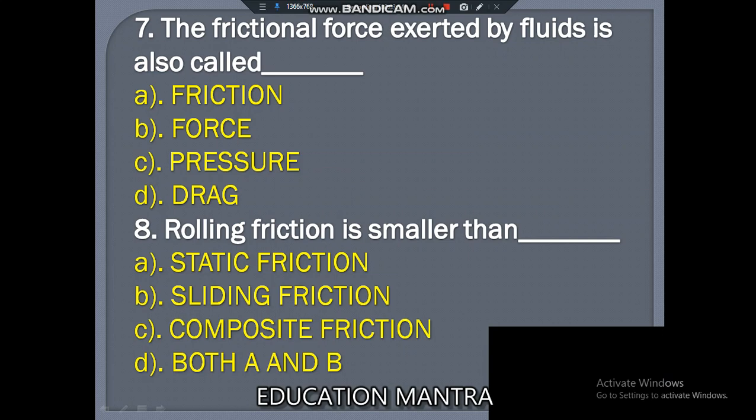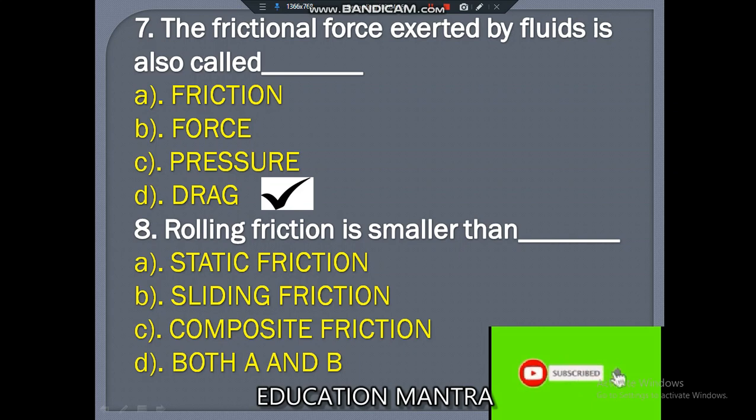Let's begin with the seventh question. The frictional force exerted by fluids is also called friction, force, pressure, or D, drag? The correct answer for this question is drag friction. So drag friction is also known as fluid friction.